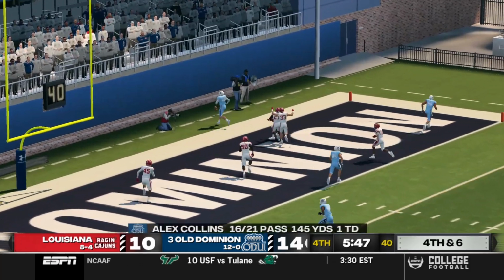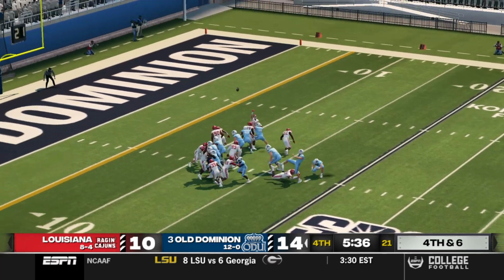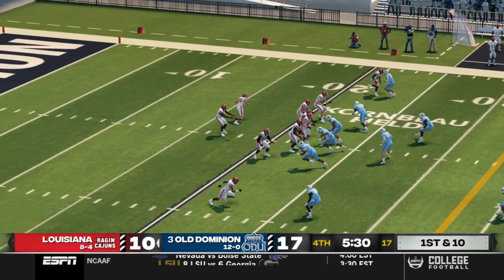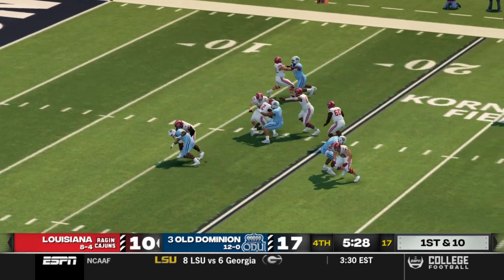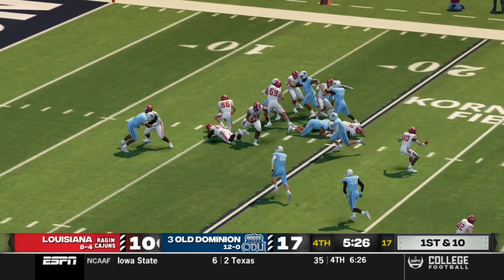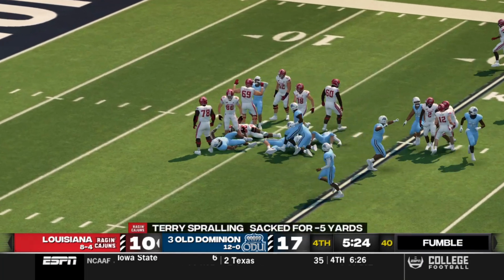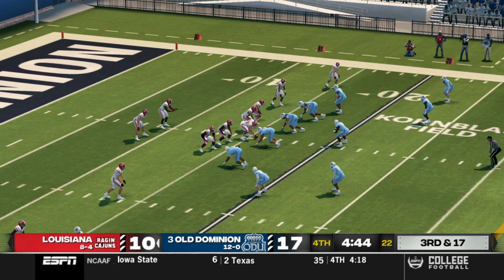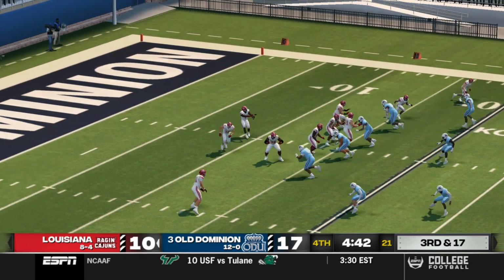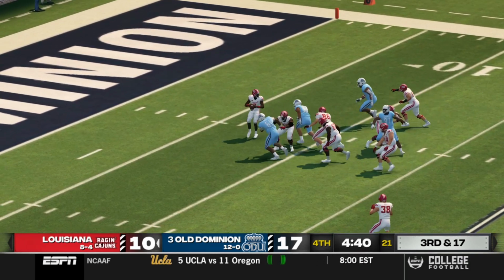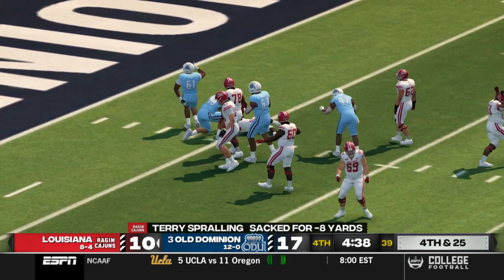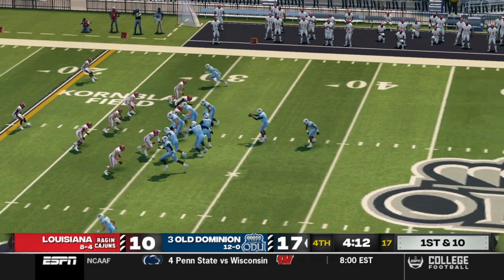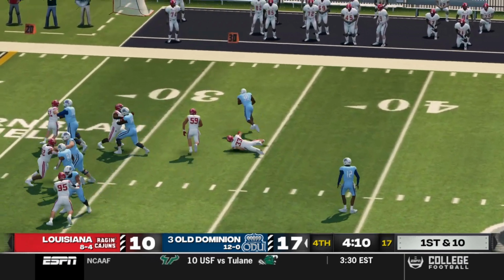There's a big throw right side. Could have been a touchdown, but it was out of bounds, just a little too far. They take their field goal to take a full 7-point lead back. And then look at this, a fumble by Sprawling as he is sacked. And Old Dominion and Juan Cooper starting to show his dominance. Here comes Juan Cooper again, right on Sprawling. And another loss, 2 sacks for Juan Cooper on that drive.